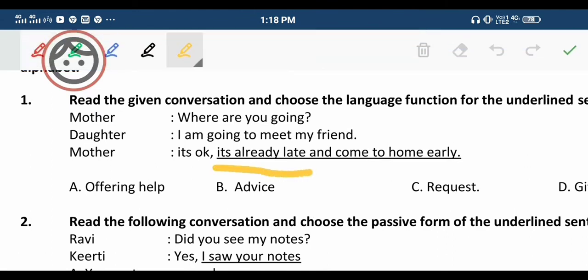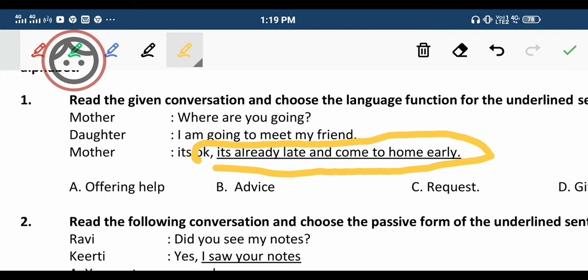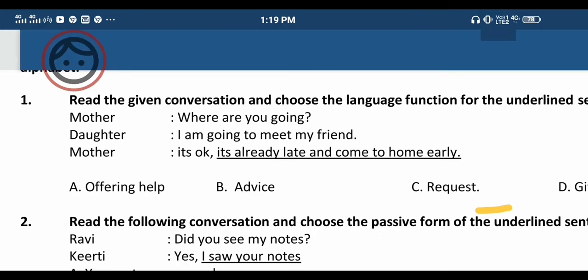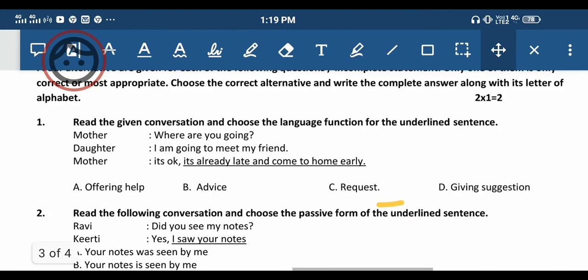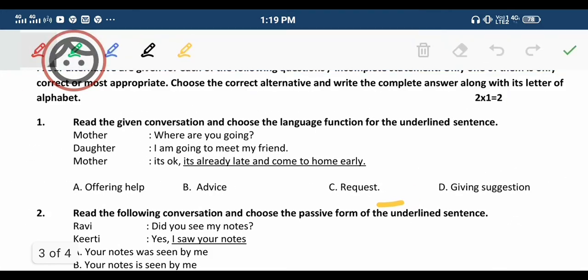For this you have to find out which type of sentence it is and what it is speaking, whether it's offering help, advice, or request. Watch it carefully: the daughter says I am going to my friend, then the mother says it's already late, come home early.